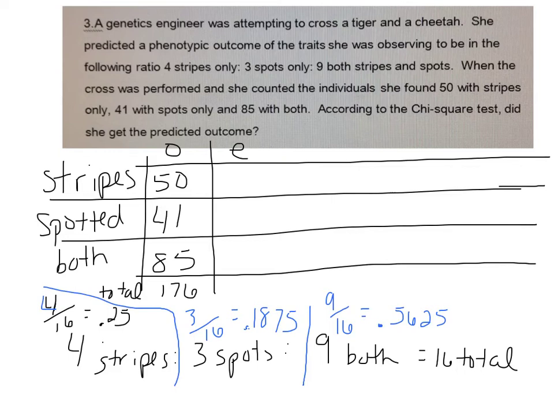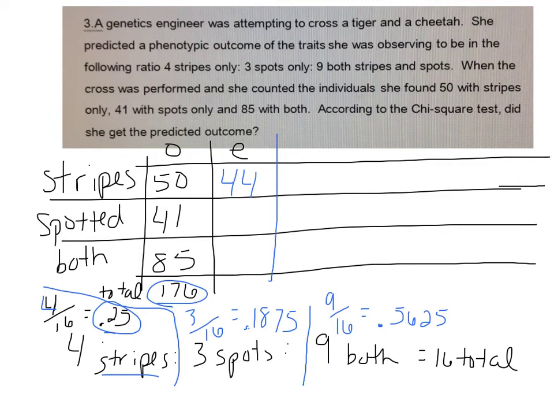Okay, well now if I apply this to my 176 total, I can get my expected. I expected 25% of them to be striped, right? 25% of 176 would be 176 times 0.25. So I expected 44 of them to have stripes.